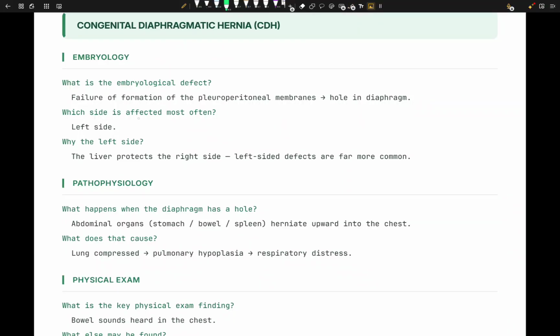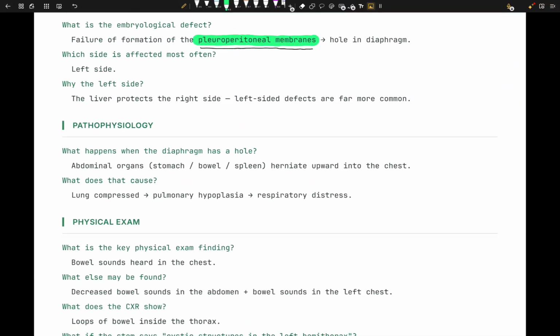So embryology, what is the embryological problem here? Well, in CDH, the problem is the failure of formation of the pleuroperitoneal membrane. They ask this because they want to know what's the problem. So pleuroperitoneal membrane, a hole in the diaphragm. Okay, so important stuff right there. Which side is mostly affected? The left side. Why? Because the liver protects the right side. So left side defects are far more common.